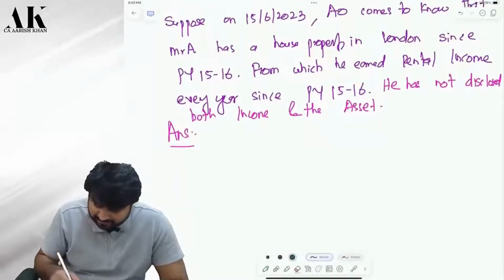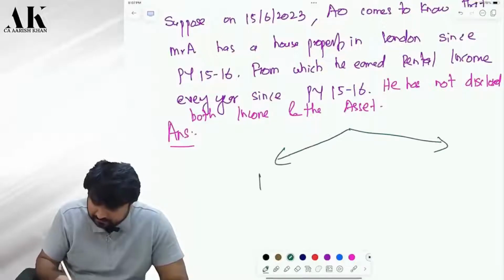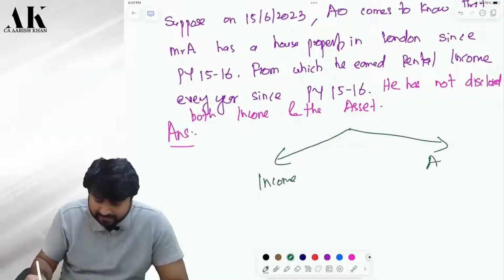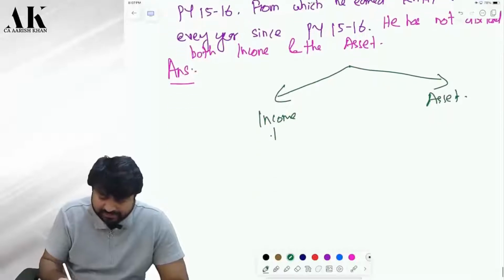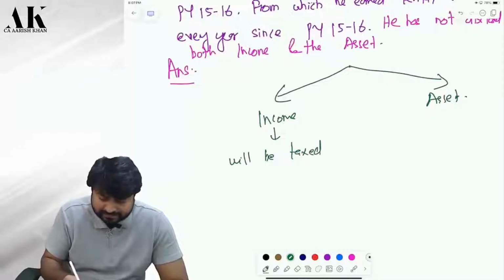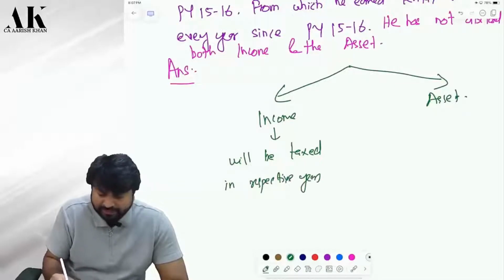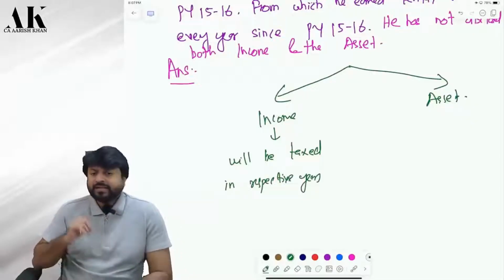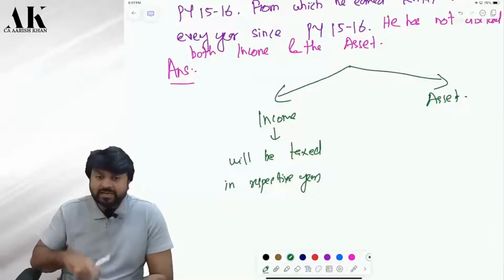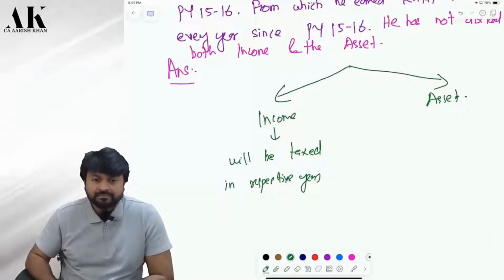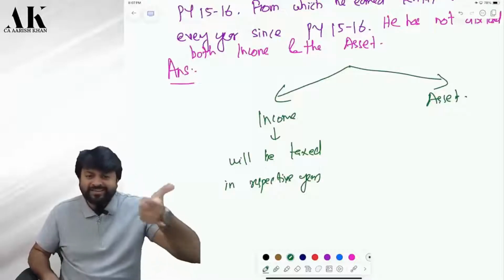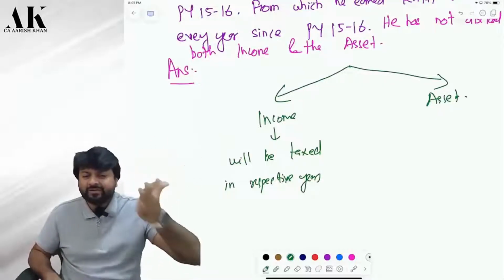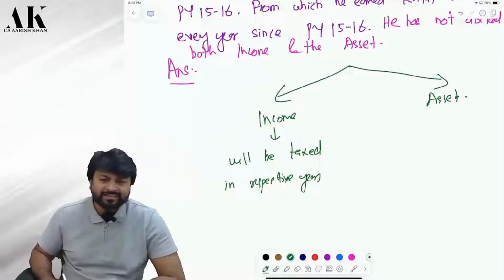The law says income will be taxed in respective years. What do I mean by this? In which year will income be taxed? Rental income will be taxed in which year? In 15-16, 16-17, 17-18, 18-19, 19-20, 20-21, 21-22, 22-23, correct?